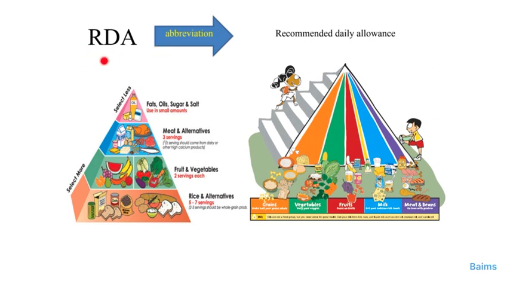RDA. The RDA are three letters. They are an abbreviation of three words: recommended daily allowance. So the RDA is the amount of different kinds of food that our bodies need every day. So every day the RDA of fruit is what? And of rice, of oil, of chicken, of bread. What we need every day is the RDA.